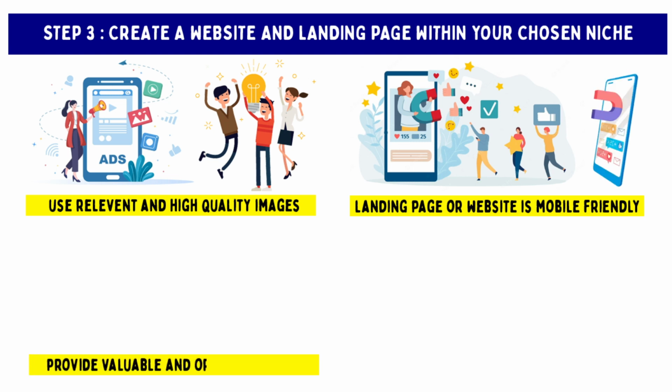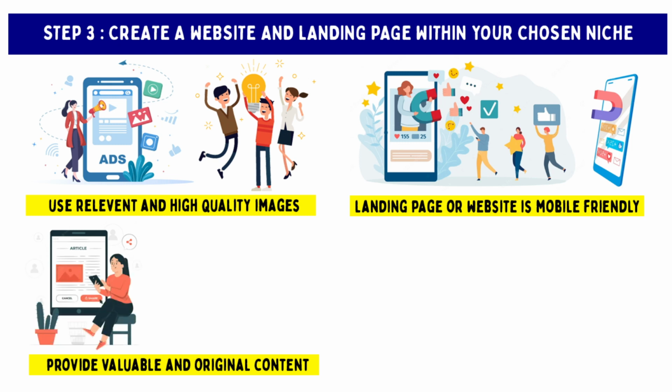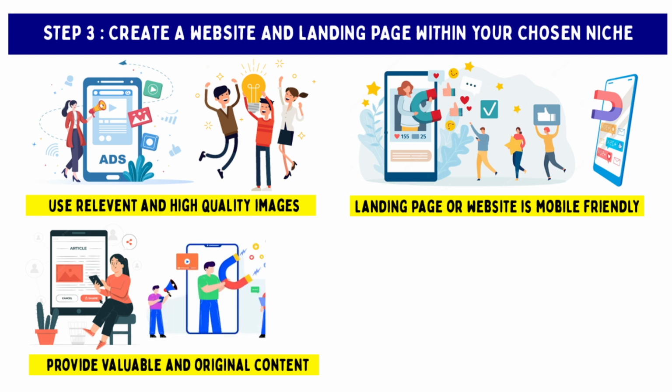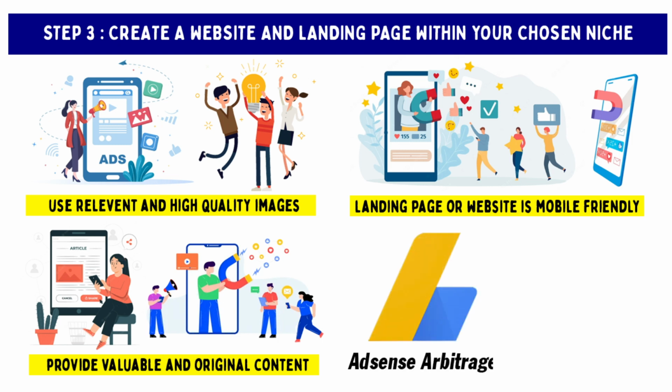Provide valuable and original content. Make sure your landing page or website provides valuable and original content that is relevant to your niche. This will attract visitors and increase the likelihood of AdSense clicks. By following these tips, you can create a landing page or website that is optimized for AdSense Arbitrage and maximizes your earnings potential.